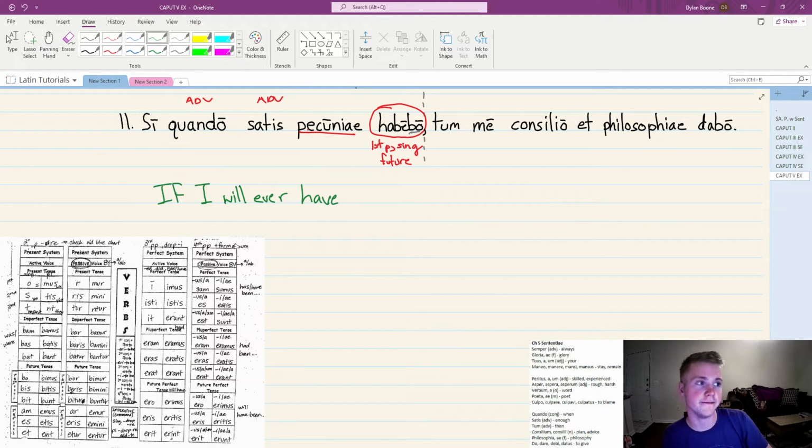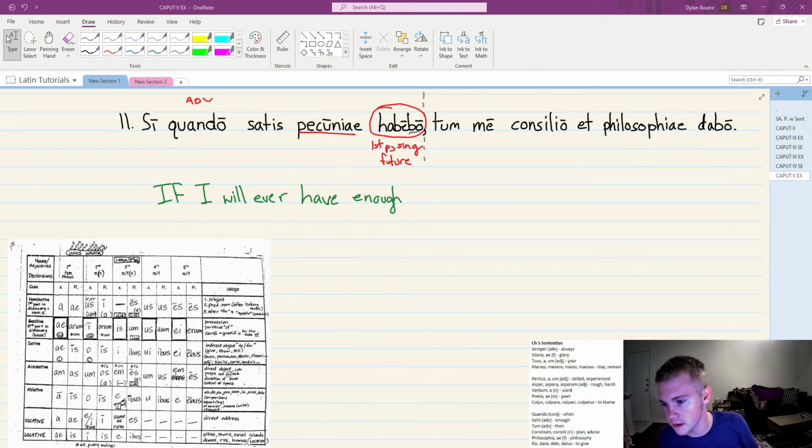Satis pecuniae. So satis is an interesting one. It's kind of a noun that's underlined. It just means enough, a satisfactory amount. So enough. And our last noun here we can use up is pecuniae. So it's pecunia, pecuniae, first declension. From your noun chart, there's a couple options you have.